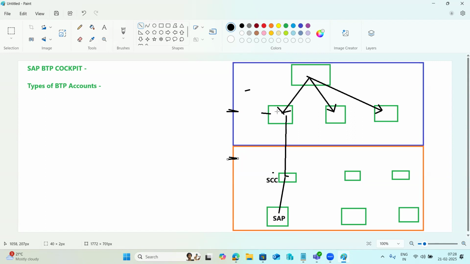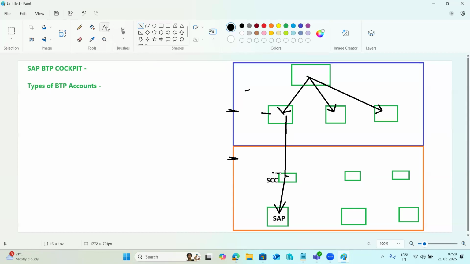In that case, there is a subaccount here. If you use this subaccount, it will connect through the cloud connector to the SAP applications here. Right? That is the main thing here. Without the cloud connector, there will not be connectivity. So your cloud connector plays a very important, very crucial role in connectivity between the BTP accounts and the SAP applications.